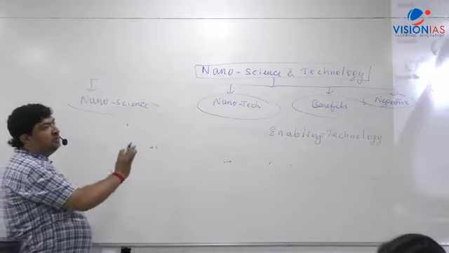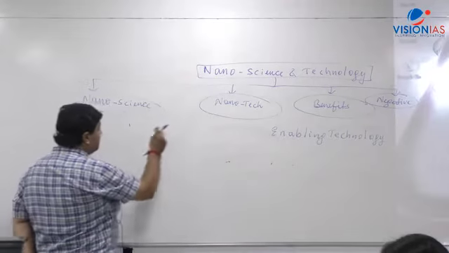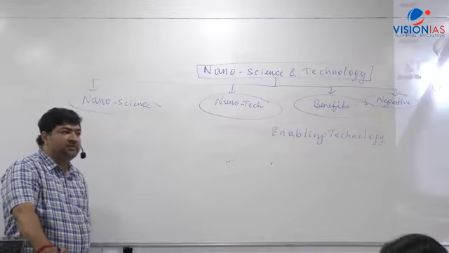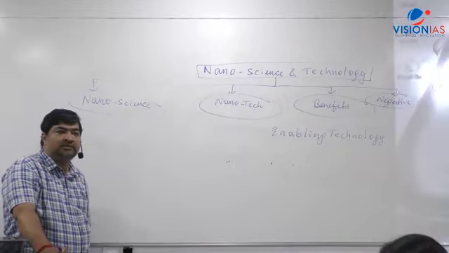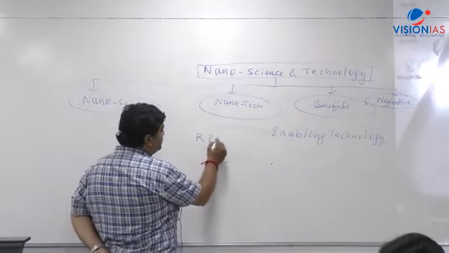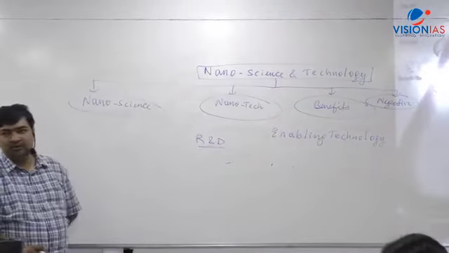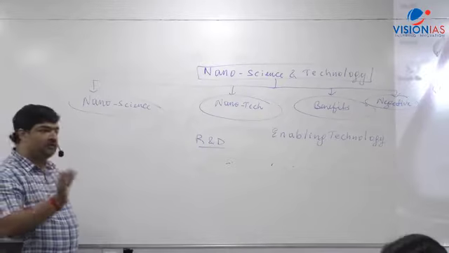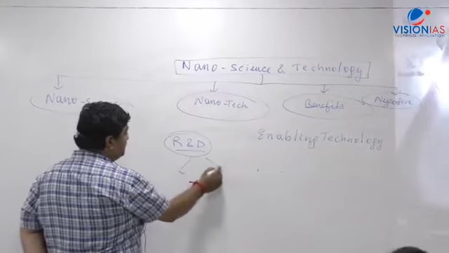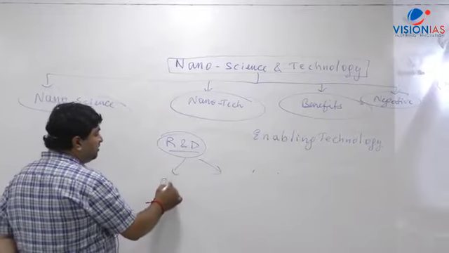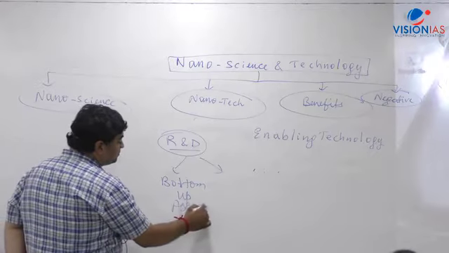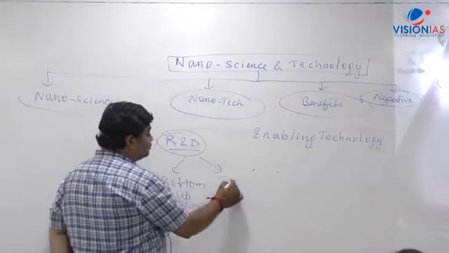Now, apart from that, if we get more benefits from nanotechnology derived products, then how can those benefits be regulated? So now the countries and the governments are thinking of regulating nanoscience and technology. One area that comes here is research and development, R&D, where we develop novel products and novel nanomaterials. When you talk about R&D, there can be two approaches, which I'm writing here. Nanotechnology has two approaches. One is called the bottom-up approach, and the second is called the top-down approach.